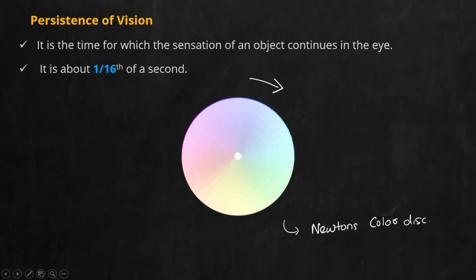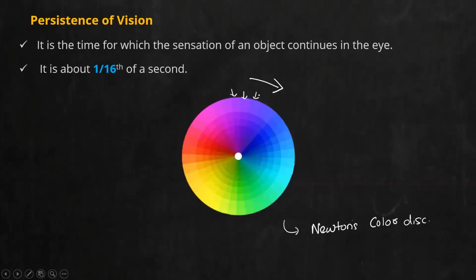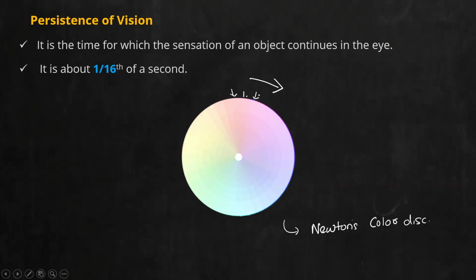So this is also due to persistence of vision, because all those images, suppose I note them down, your eye is recording the images of orange, red, green, all in the brain. Now when I rotate it, all these images will still be in your brain and they will coexist at the same moment. And if all the colors coexist at the same moment, you will see nothing but white color. This is the simplest experiment for two things. One is persistence of vision, and second, you can prove that white light is composed of 7 colors.